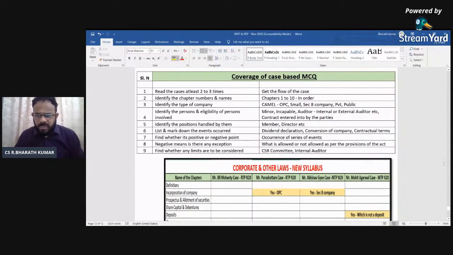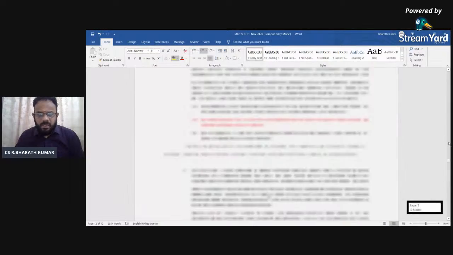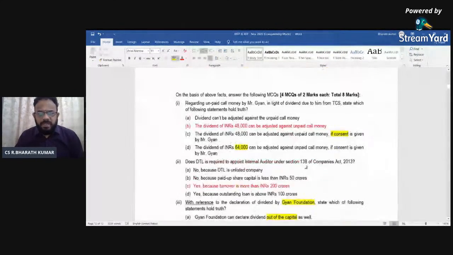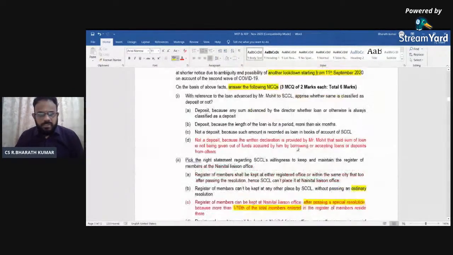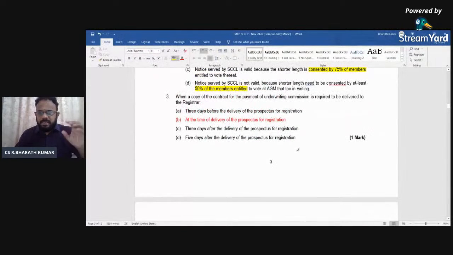See the next one that I wanted to cover after this. Now I have covered the MTP MCQ. Now see, after that there are some basic direct questions. I told you in MCQ there can be two types of questions. One is going to be direct type of question, another is going to be case-based question. In case-based question only, you should decide what are the events that you will have to remember. When it is direct question, you don't need to bother. Directly you can go and find out.